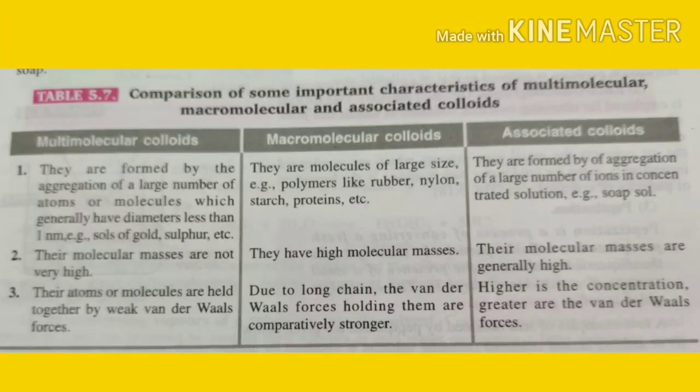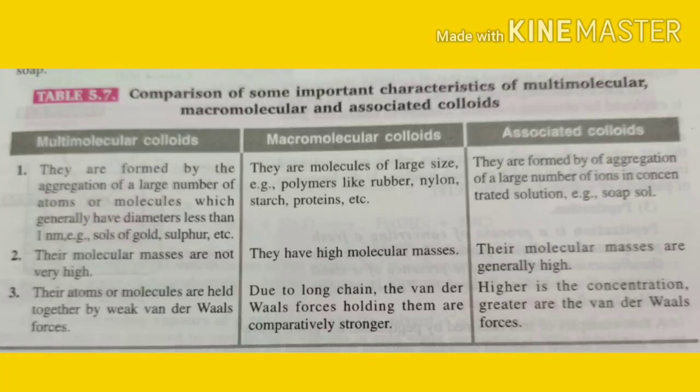The second point, in the multimolecular colloid, their molecular masses are not very high. In macromolecular, their molecular masses are high. And in associated colloids, their molecular masses are generally high. Now the third point, for the multimolecular, their atoms or molecules are held together by weak van der Waals forces. Now for the macromolecular colloids, due to the long chain, the van der Waals forces holding them are comparatively stronger.